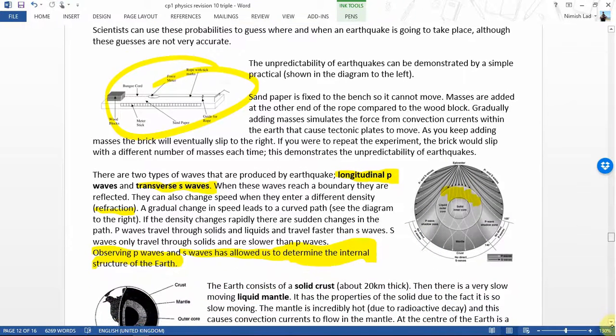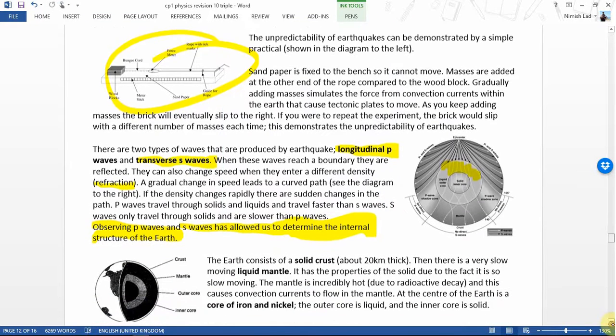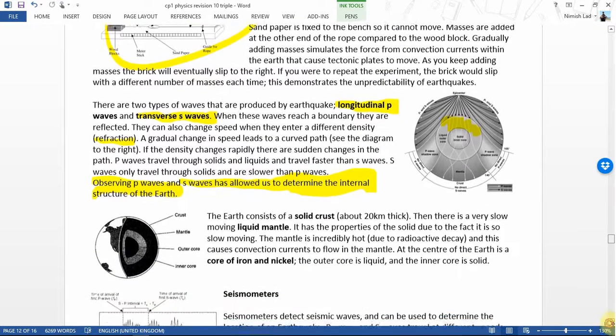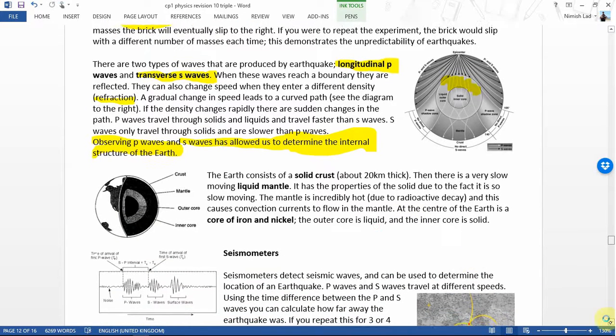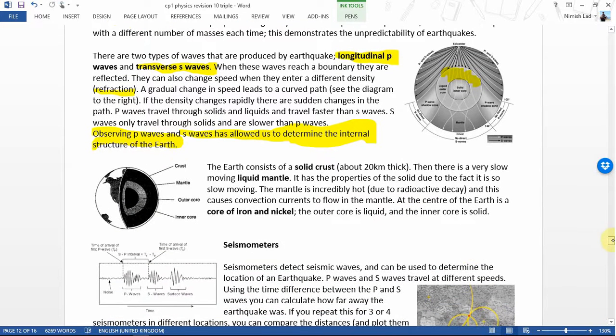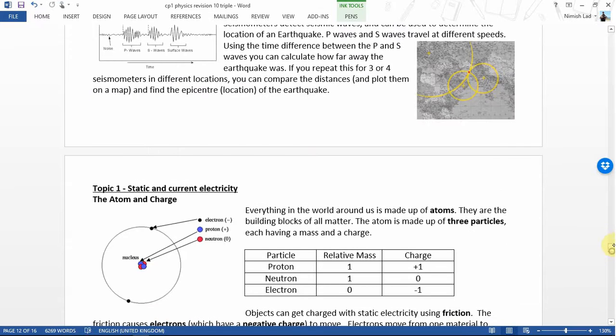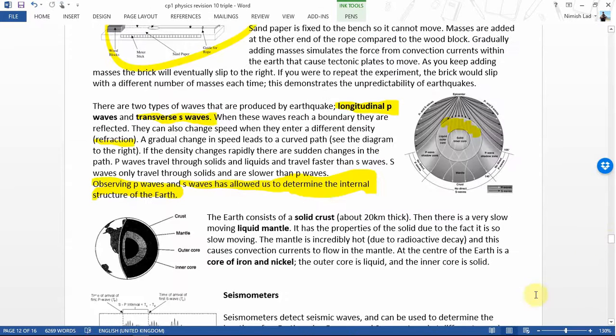So here's some information about the structure of the Earth. The Earth itself is made of a solid crust. It's about 20 kilometers thick. Then it has a liquid mantle. That's where the convection currents take place. And then there's a core of iron and nickel. That's what you need to know about the structure.